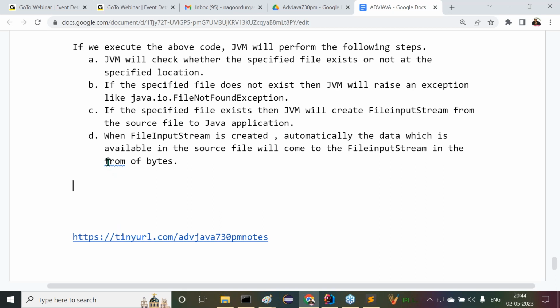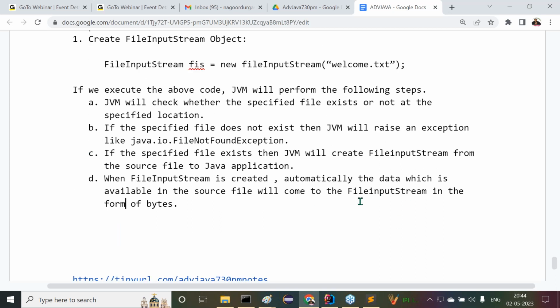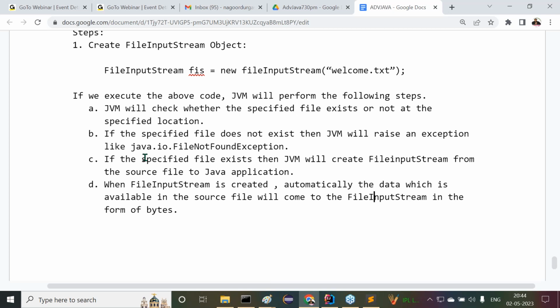This is exactly the content we are getting here. The total flow I have given. Now try to recognize this clearly. Now step number one is completed.